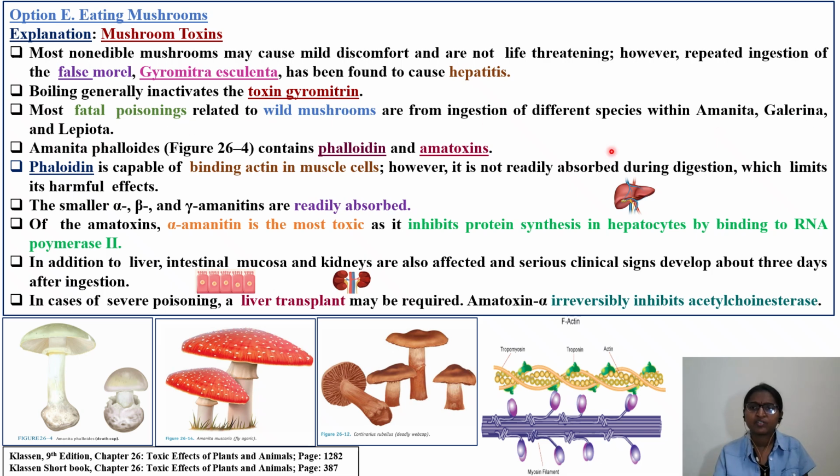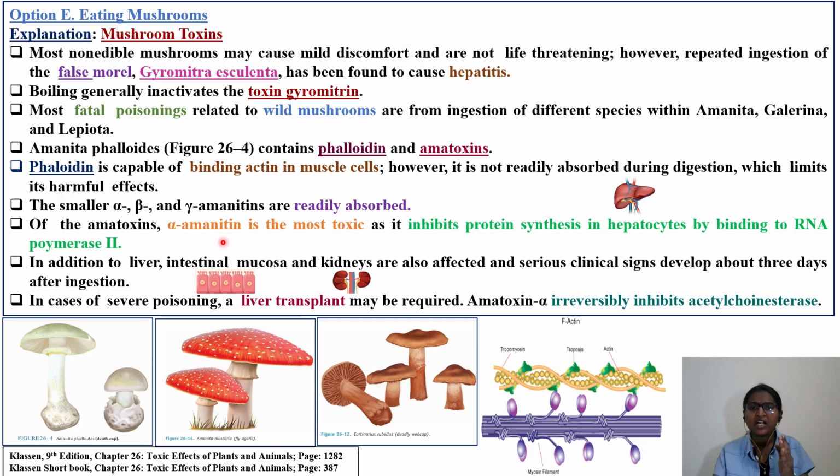Particularly, the Clayson textbook has given Amanita phalloides and Amanita muscaria. Amanita phalloides, here in this particular figure 26.4, phalloidin and amatoxins. These are the important things. Phalloidin is capable of binding actin in muscle cells. Here you can say actin, myosin fiber muscles will be there. It is not readily absorbed during digestion, which limits its harmful effects. Since phalloidin cannot be absorbed through the GI tract, the adverse effects caused by this particular toxin are less. And these amatoxins exist in alpha, beta, and gamma forms, and are readily absorbed.